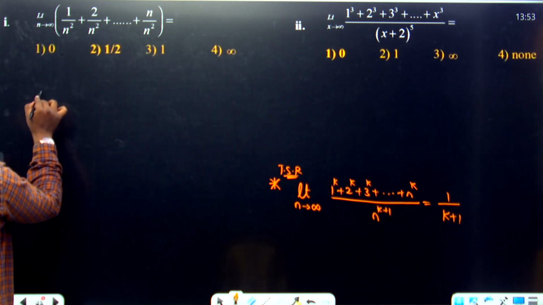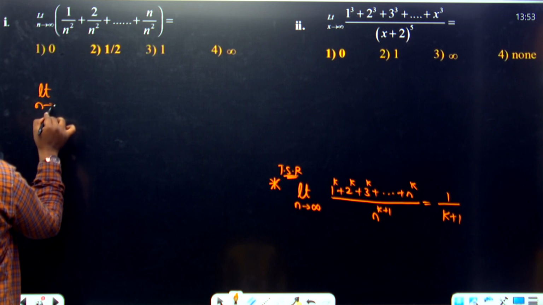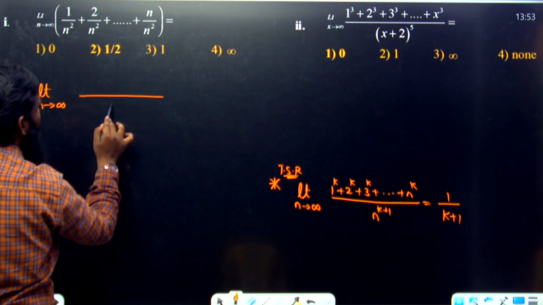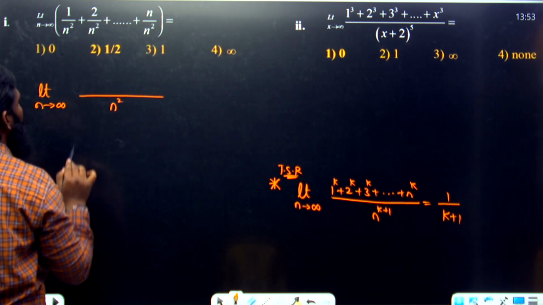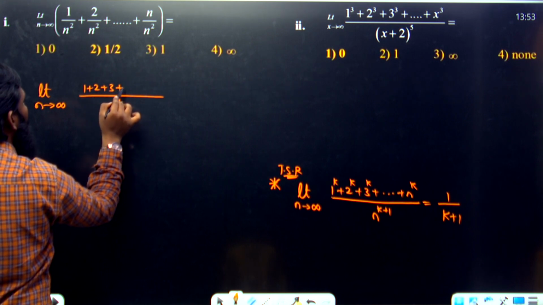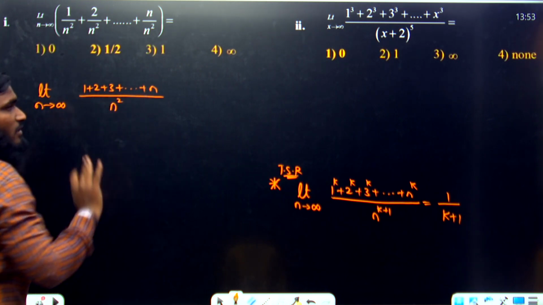Now over here, limit n tends to infinity. As you can see, we have the same denominator, so I am writing it as it is: n square. Now what is the numerator we have over here? 1 plus 2 plus 3 plus so on up to n. This is our question.